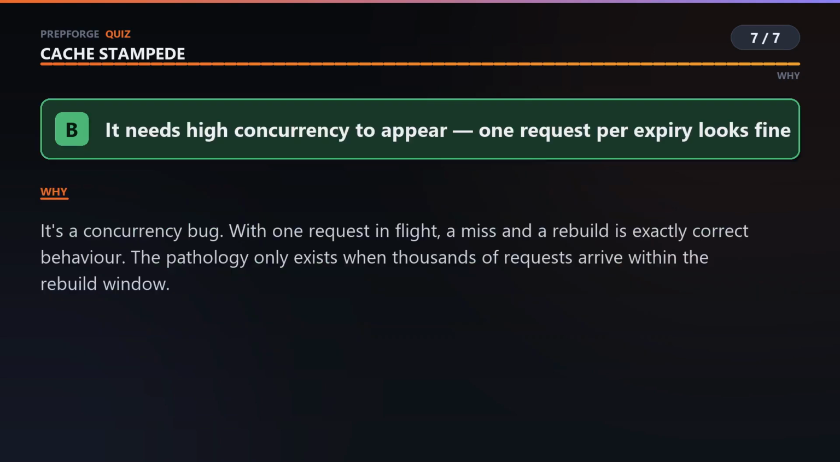Because it's fundamentally a concurrency bug, and staging has no concurrency. Run one request, the key expires, it misses, it rebuilds, that's correct behavior, and your tests pass. The pathology only exists when thousands of requests arrive inside the rebuild window. So this is a class of bug that is functionally correct at low load and catastrophic at high load, which is why it finds you in production.